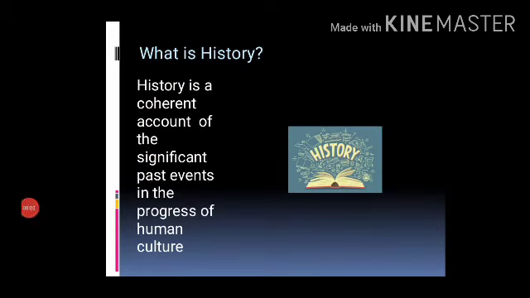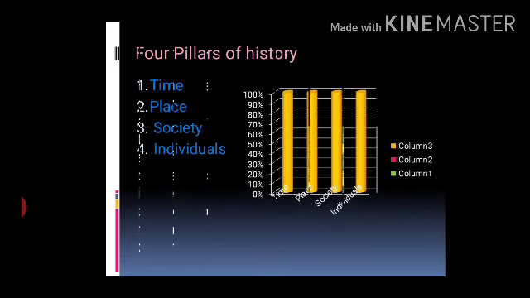What is history? History is a coherent account of the significant past events in the progress of human culture. What is coherent, children? Coherent means clear and logical ideas which are connected to each other and are easy to understand. History tells us about the past important events related to humans which can be easily understood. In history, time, place, society and individuals are the 4 important pillars of history. Without these 4 pillars, we cannot write history.